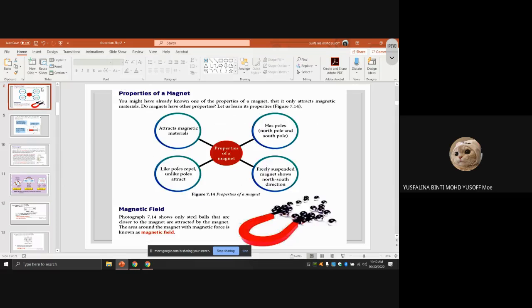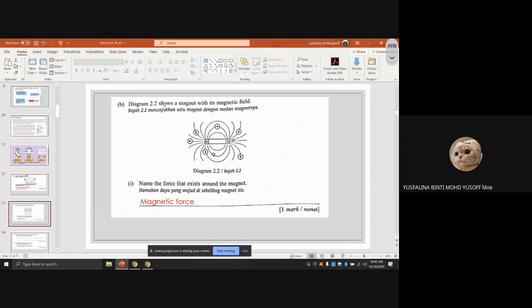So these are the properties of the magnet. We discussed that. Next, diagram 2.2 shows a magnet with its magnetic fields. Name the force that exists around the magnet. The force that exists around the magnet is called magnetic force.